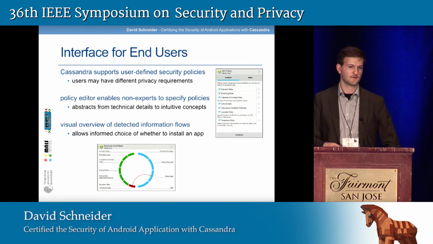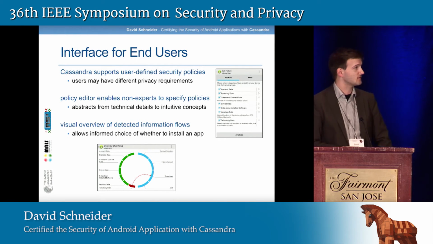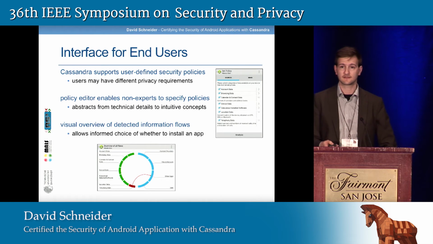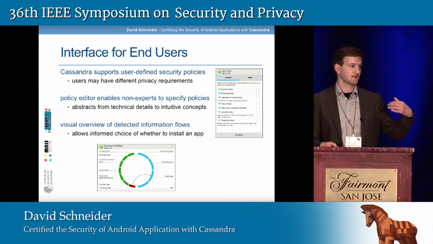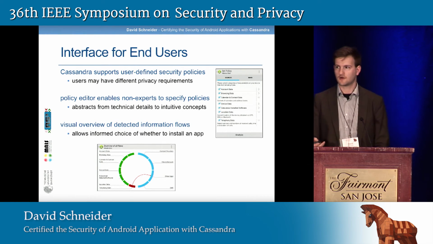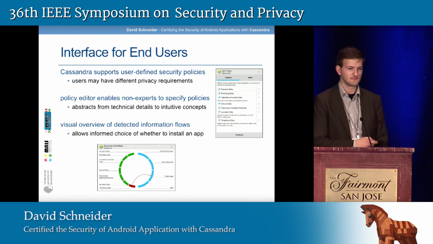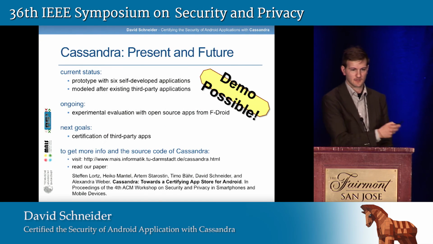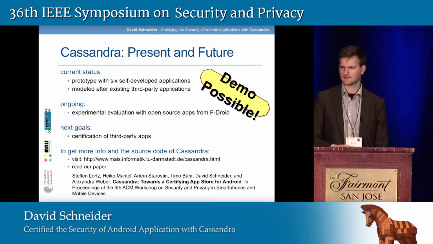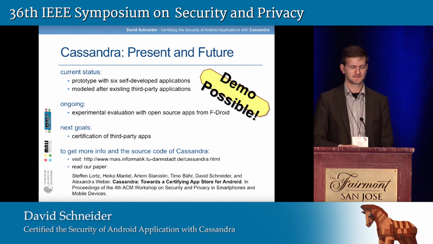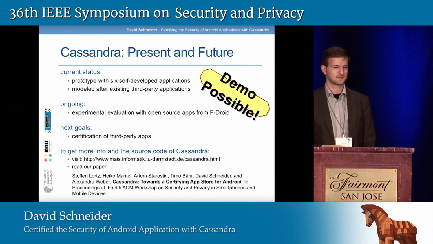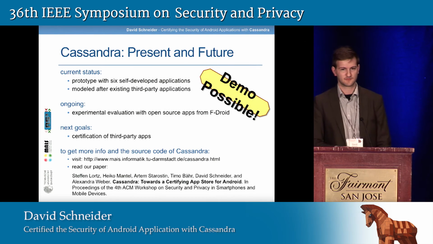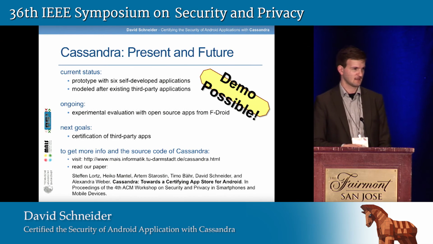We also provide a visual overview of all the information flows that we have detected in an application. This shall enable users to find out at one quick glance whether they want to install an application or perhaps better not. So where are we right now? Something broke there. We currently have a prototype of Cassandra, and the database of this prototype contains 6 applications